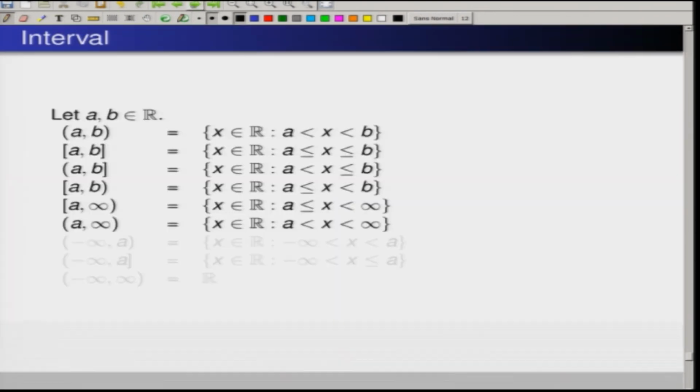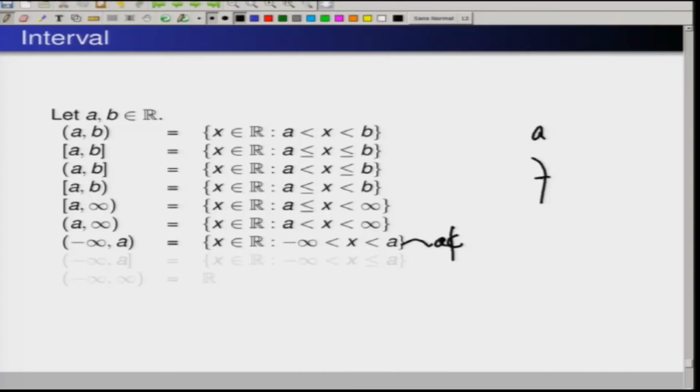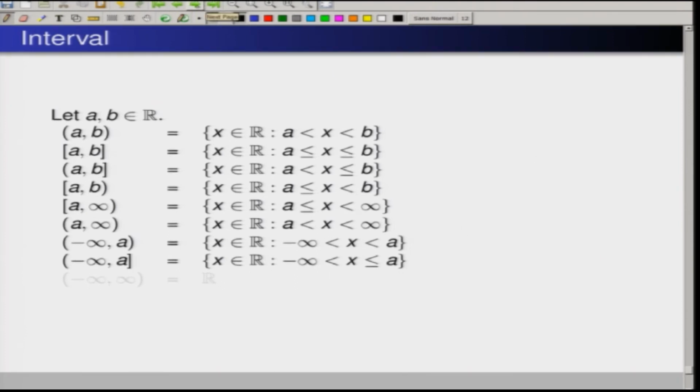And (A, infinity) means all the numbers greater than A, and A is not included in the set. Similarly, we can define (minus infinity, A), from minus infinity up to A, but A is not included, so A does not belong to it. And (minus infinity, A], where A is a real number.